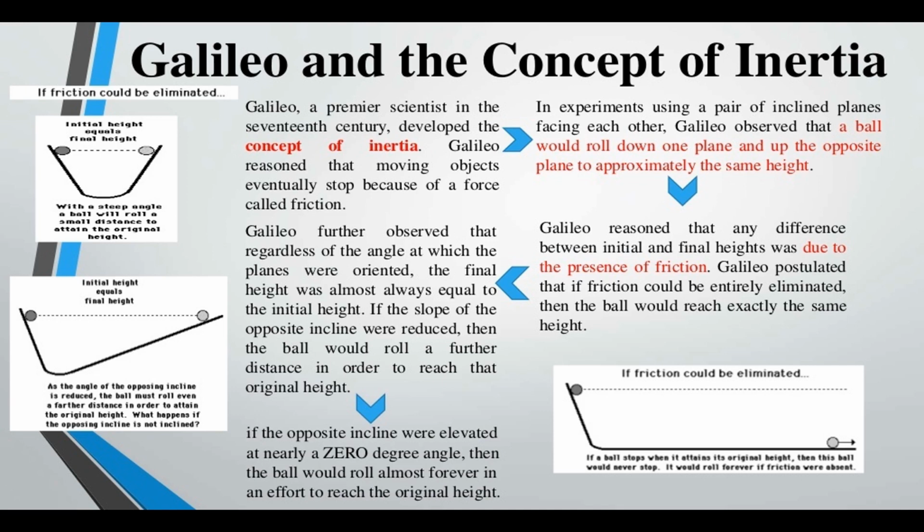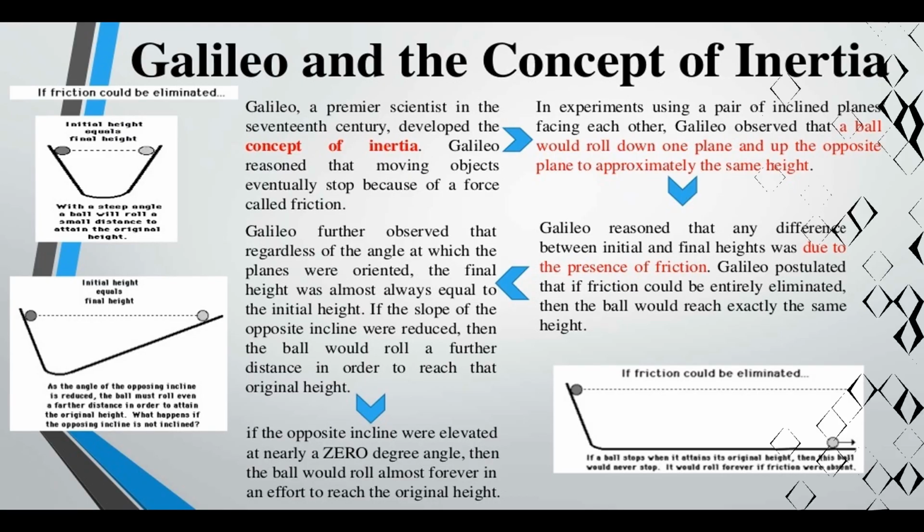Galileo concluded the following law of inertia. A body moving with a certain speed along a straight line path will continue to move with the same speed along the same straight line path in the absence of external forces.